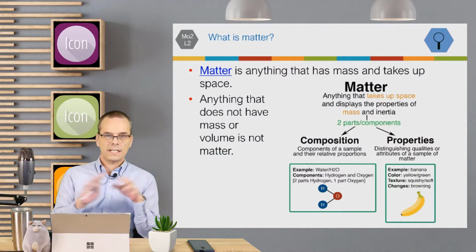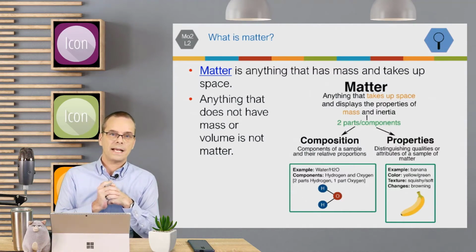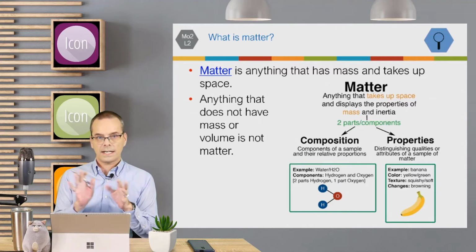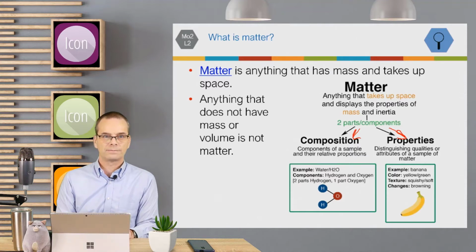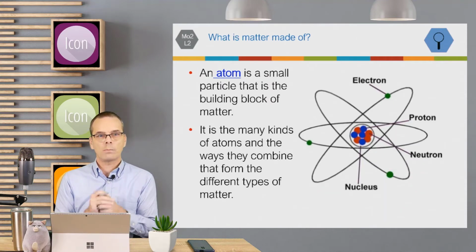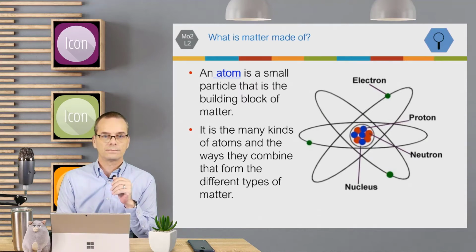Now remember that matter is anything that takes up space and has mass. Anything that does not have mass or volume, we don't consider matter. And matter has two components, composition and properties. An atom is a small particle that is the building block of this matter. And in many kinds of atoms, the way they combine can form different matter.